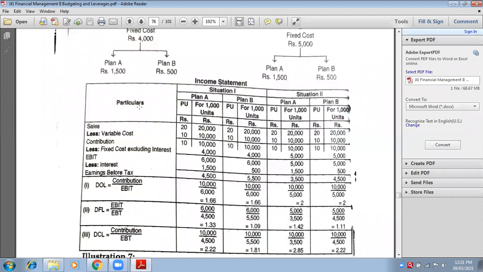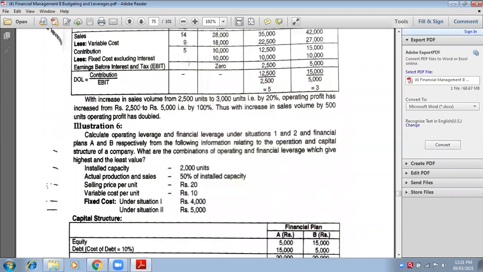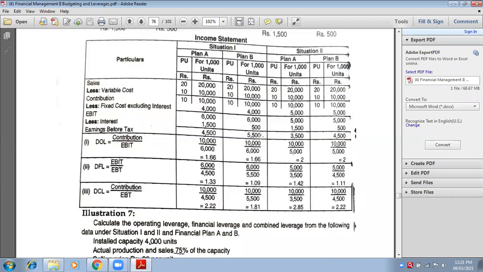How we need to solve? See, it is very, very simple. First of all, we always start with selling price, sales. What is selling price per unit? 20. What is variable cost? 10 per unit. So per unit you will write 20 everywhere. Can you see 20 per unit in all the 4 columns? Because it is given commonly, therefore we have to assume that it belongs to every plan and situation. Multiply 20 into 1,000, you will get 20,000. So 20,000 here, 20,000 here, and all over.